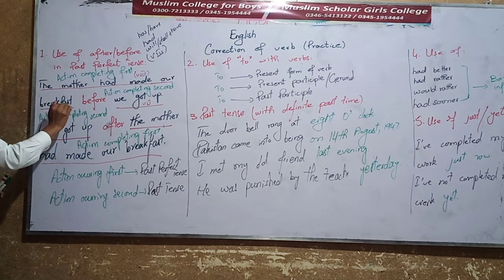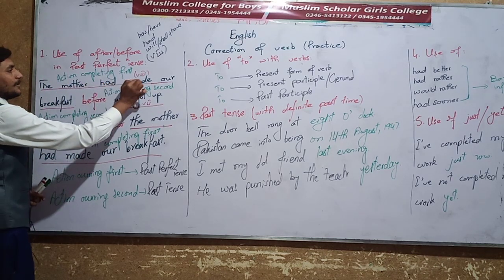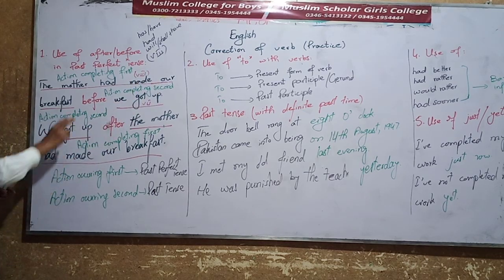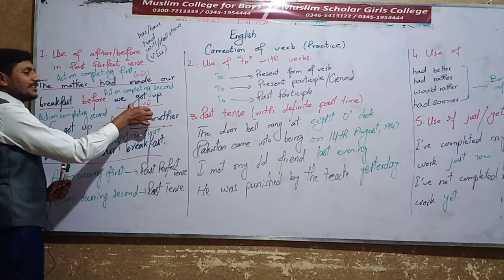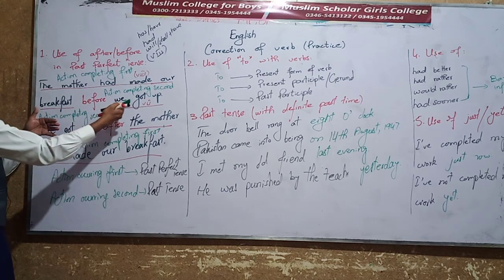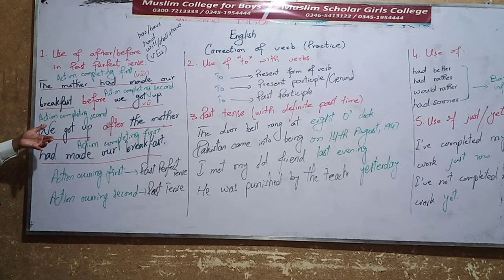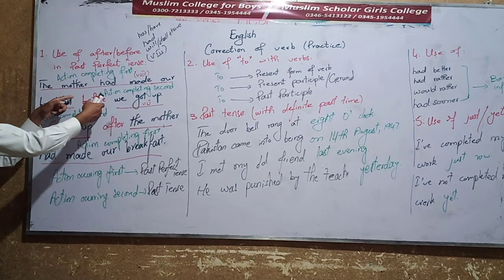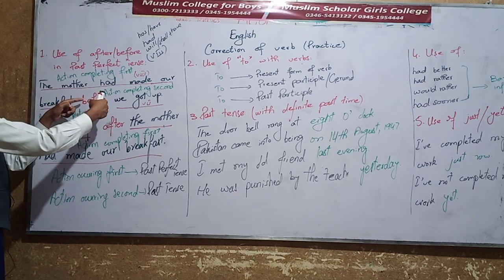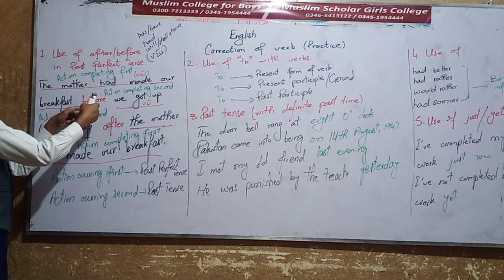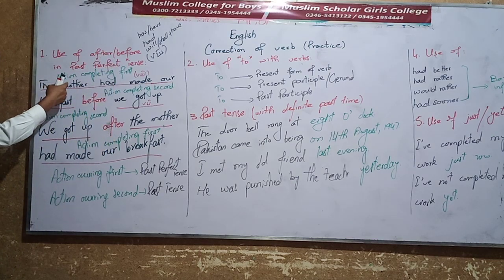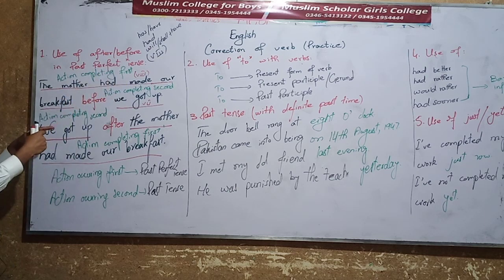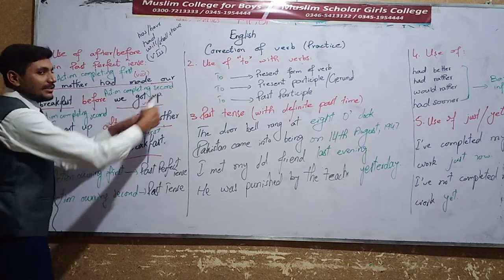The action completing first is with had plus verb's past participle form, which means past perfect tense. And the action completing second is with past form of verb, which is past tense. So the conclusion is, if you combine 2 clauses using conjunction before in past perfect tense, you will translate the action completing first in past perfect tense and the action completing second in past tense.